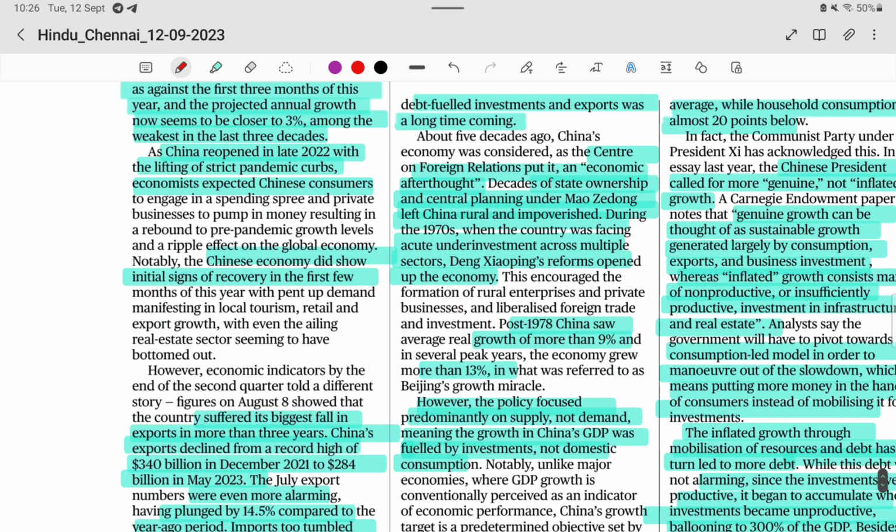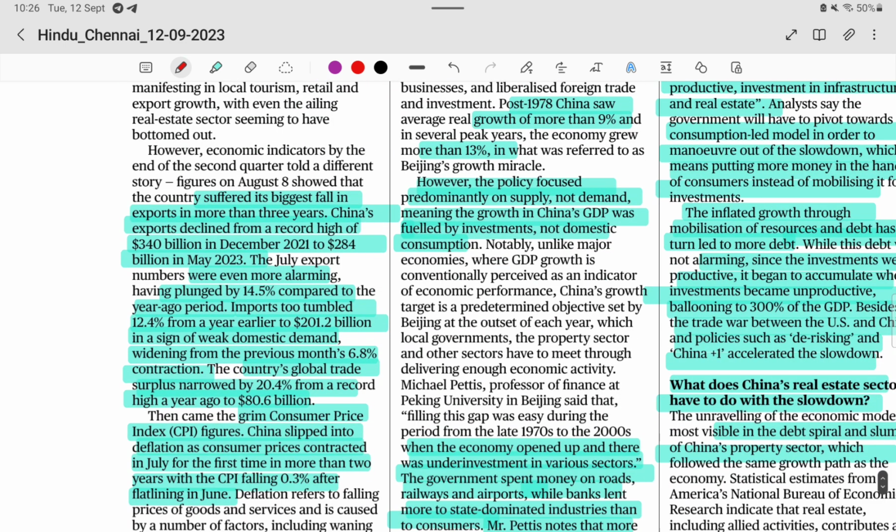Let's discuss what problems they are facing. The biggest fall is in China's exports. Exports declined from a record high of 340 billion in December 2021 to 284 billion. In 2021 they recorded growth, exporting 340 billion, and now they are exporting only 284 billion dollars.